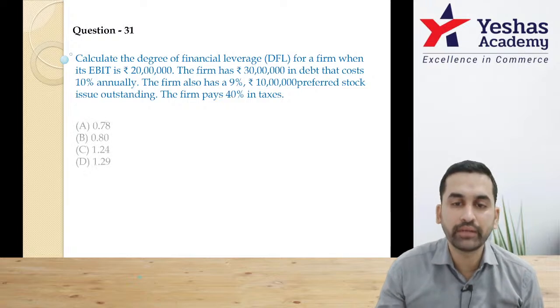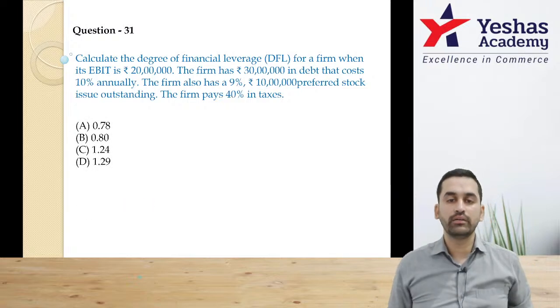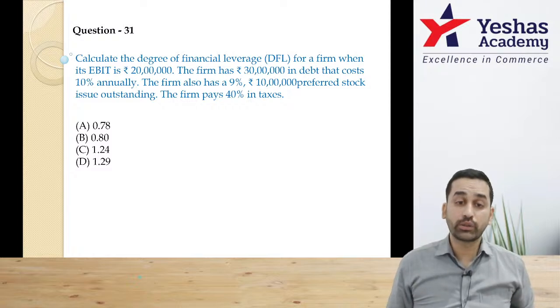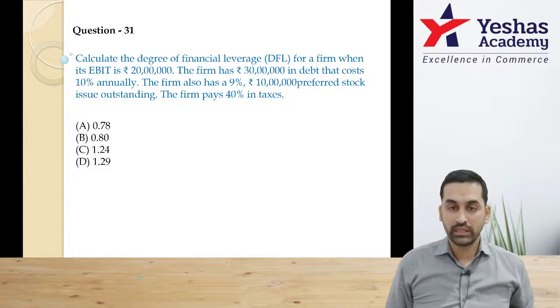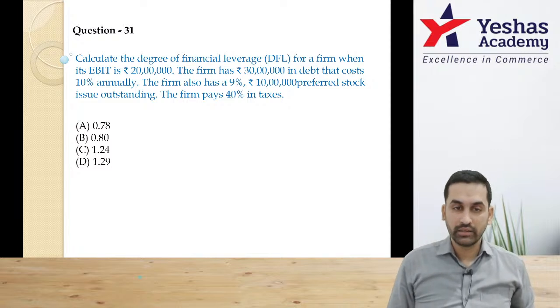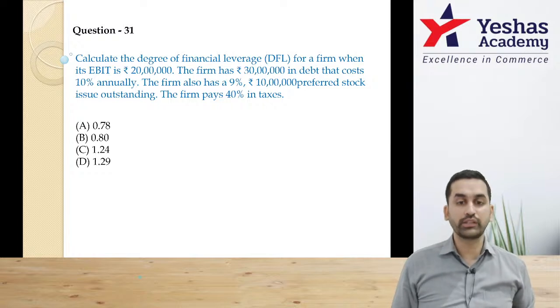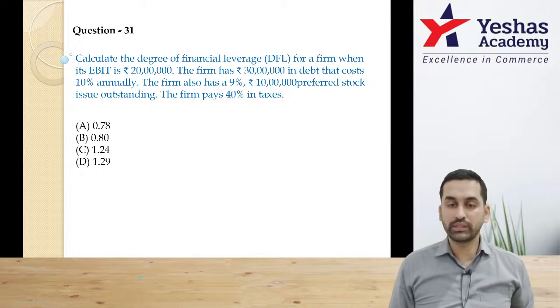Yes, sir. Question 31. Calculate DFL for a firm when EBIT is 20 lakh. Firm has 30 lakh in its debt that will cost them 10%. So this is about interest. Firm also has 9%, 10 lakh preferred stock. Preferred stock means preference share. Firm will pay 40% taxes.